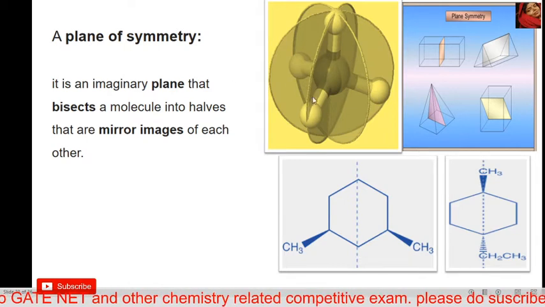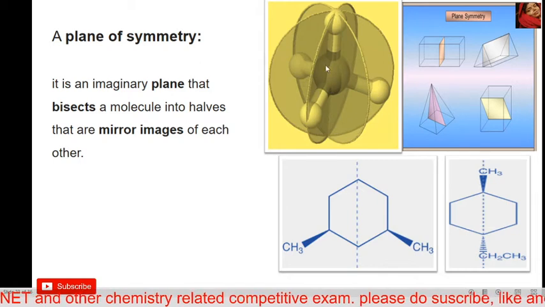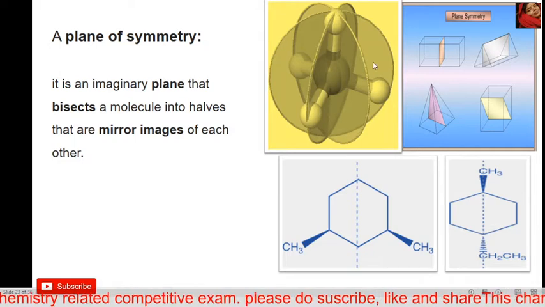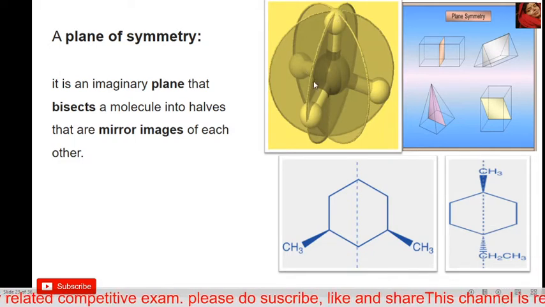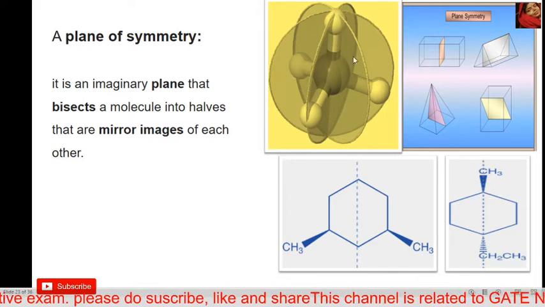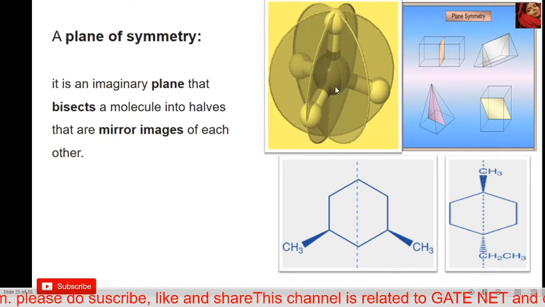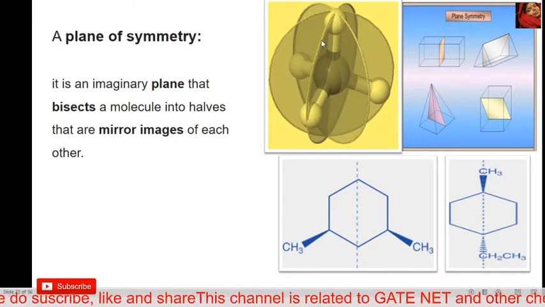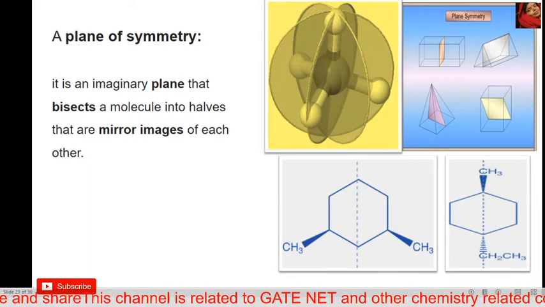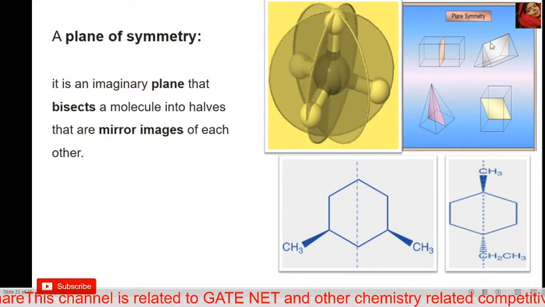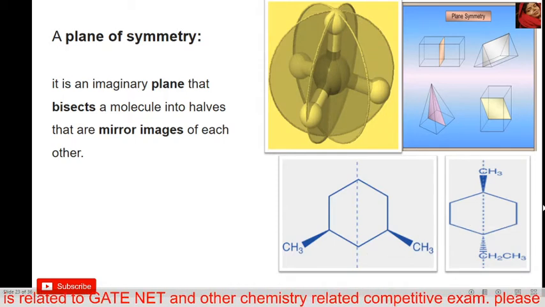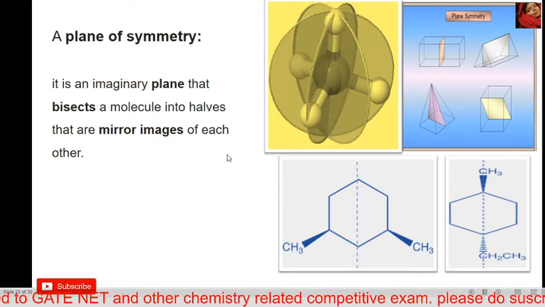For example, methane has a center carbon with hydrogens, and all atoms are the same. The imaginary line passes through and bisects this molecule, bisecting this atom and this atom. After passing the imaginary line, it bisects the molecule into halves that are mirror images of each other. This is also a mirror image, and both sides of this molecule are mirror images of each other. That is the plane of symmetry.